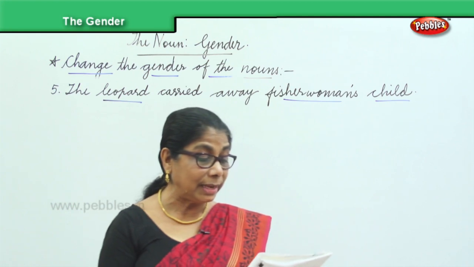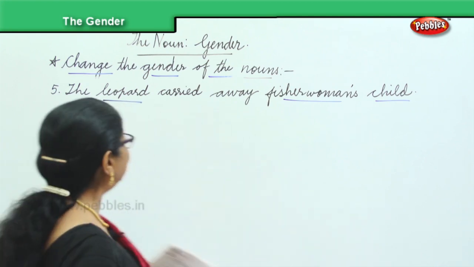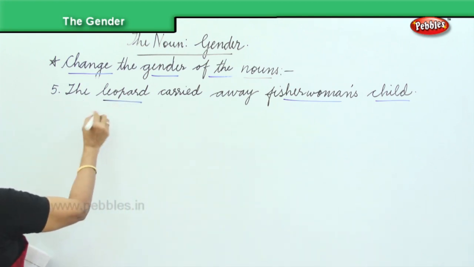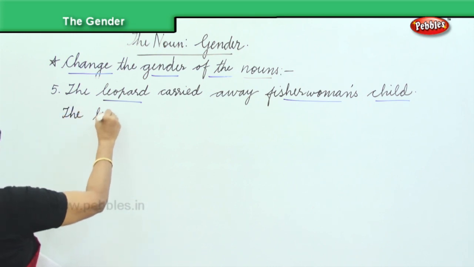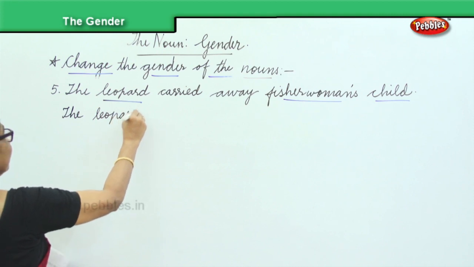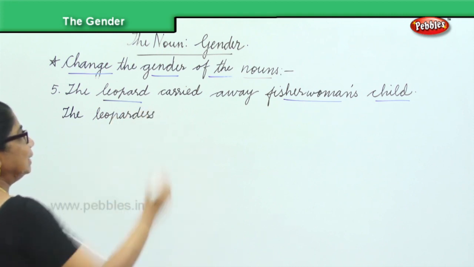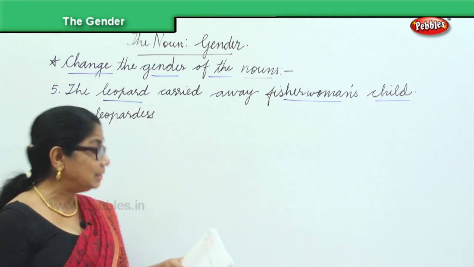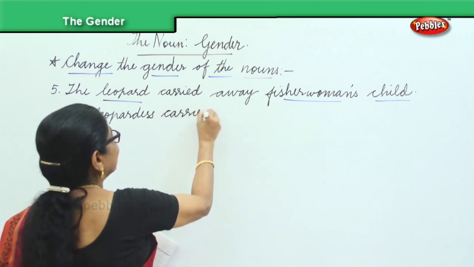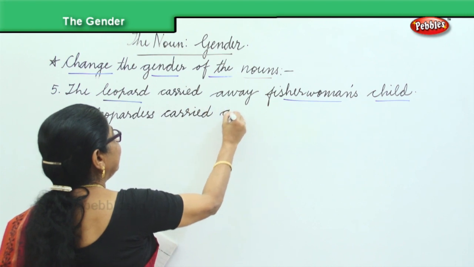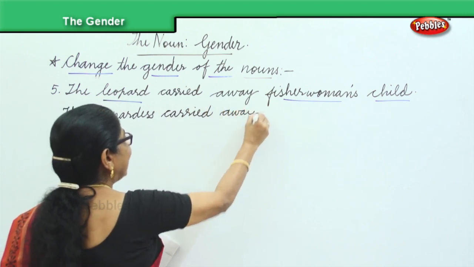Okay, so now what will you say? The leopardess. Leopard is masculine, make it feminine. You add ESS, it becomes female. The leopardess carried away.